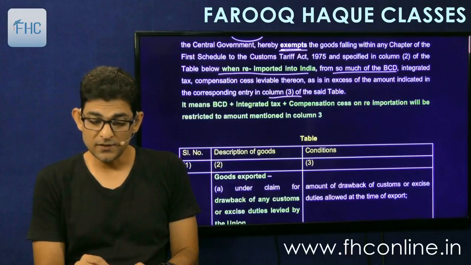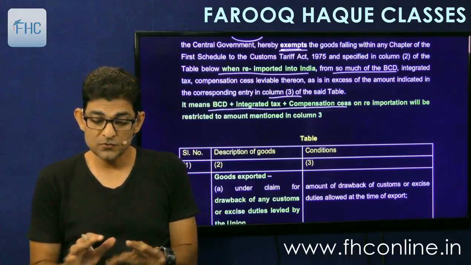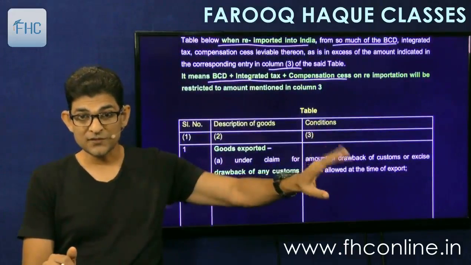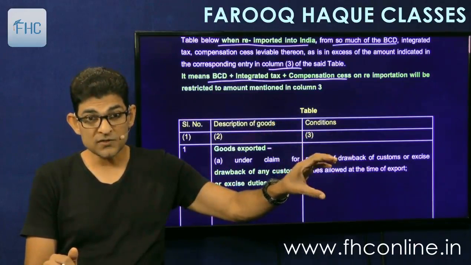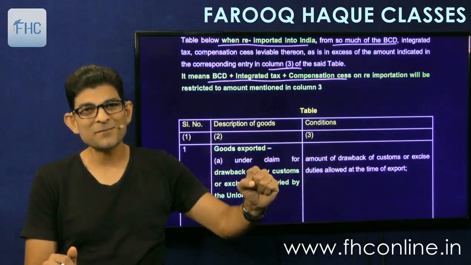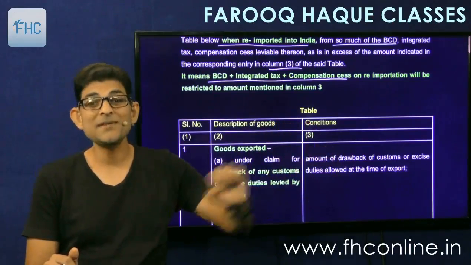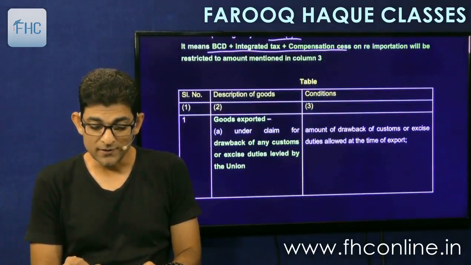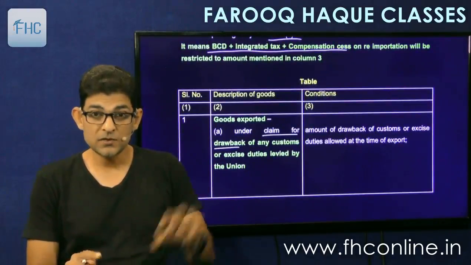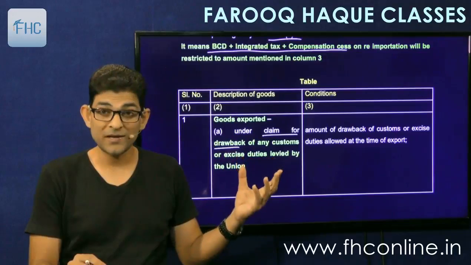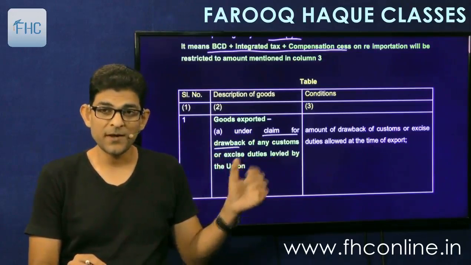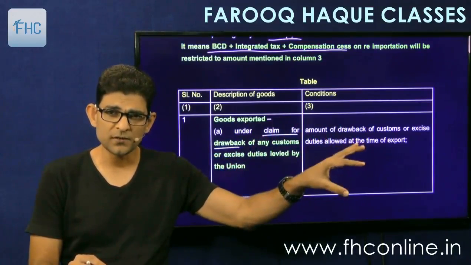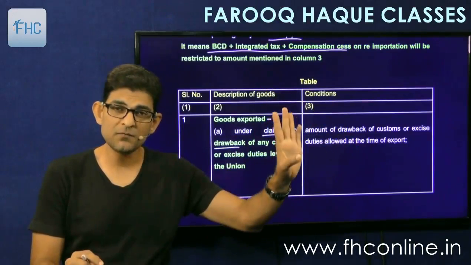It means BCD, integrated tax, compensation cess will be restricted to the amount mentioned in column 3. Whatever is in excess of this will be exempted. Okay, so what is this? This is the export benefits that you had claimed. So that means that you have to pay the export benefits. See, it is given there, serial number 1. Goods exported under claim for drawback. So these are now the whole list of export benefits that you have claimed when the goods were exported out of India. And column 3 says that okay, this is the benefit that you have claimed. So this is the benefit that you have to return. If the import duty is more than this, then the difference will be exempted.